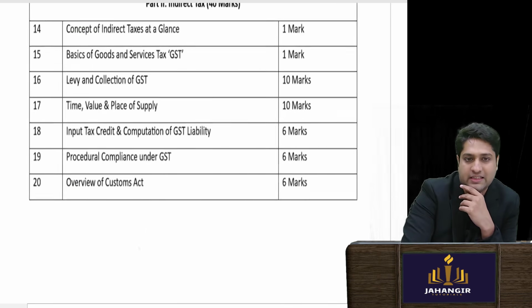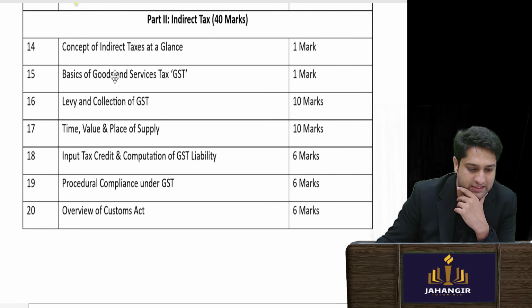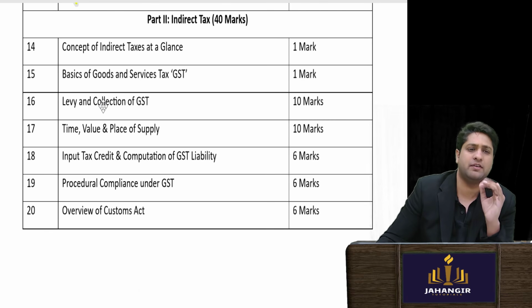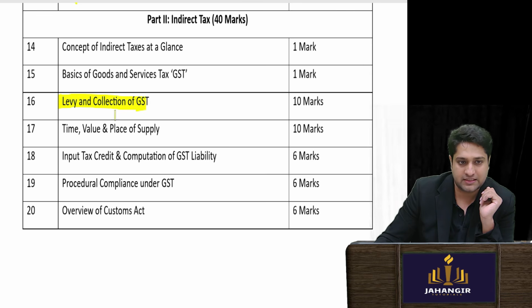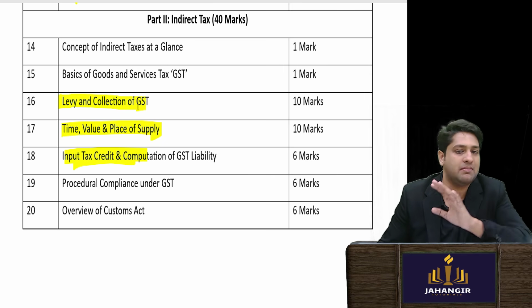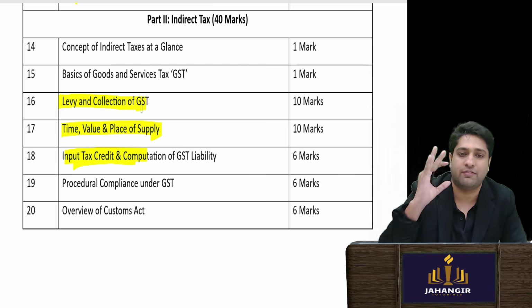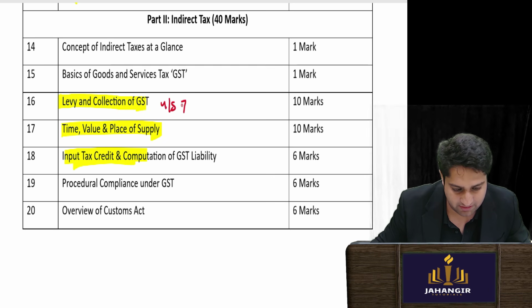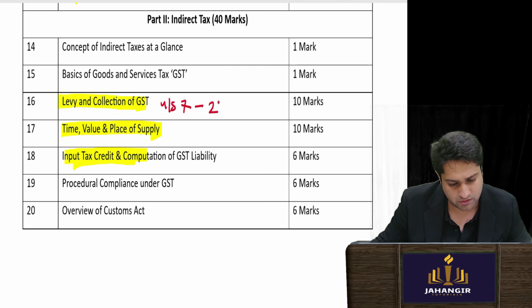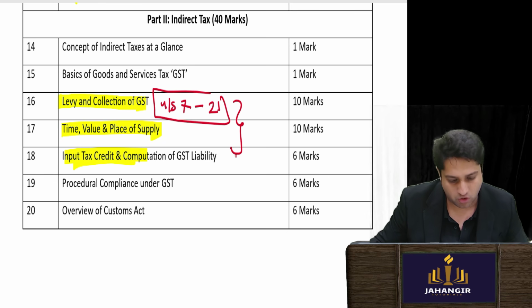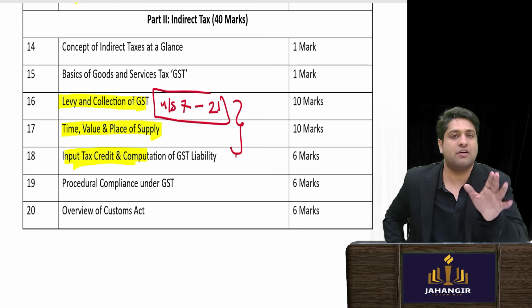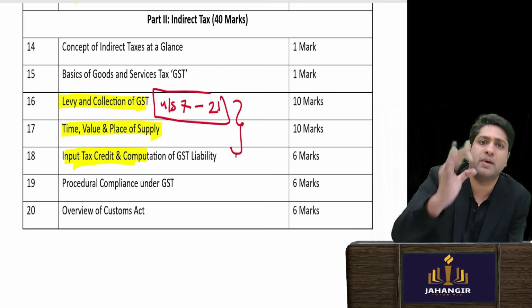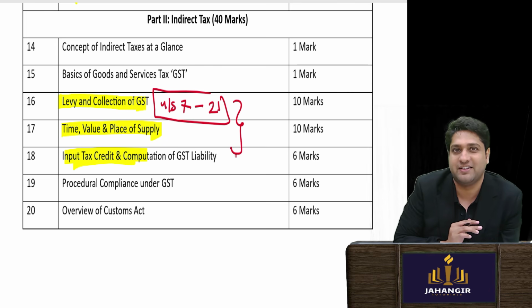Then we see indirect tax. Now again in indirect tax, your GST, you see your most important disproportionate weightage is your levy and collection of GST, time and value of supply and input tax credit. This will constitute your major part of the 40 marks. Easily you can see more than half, over 25 marks, is coming from your section 7 to section 21. Your sections from here are covered, which is over 25 marks that will be asked from 40 marks only. So important it is.